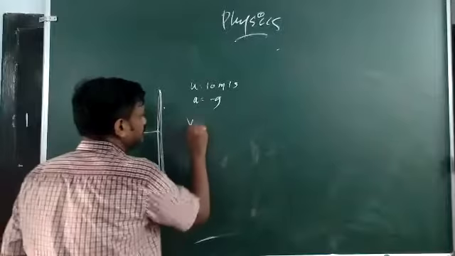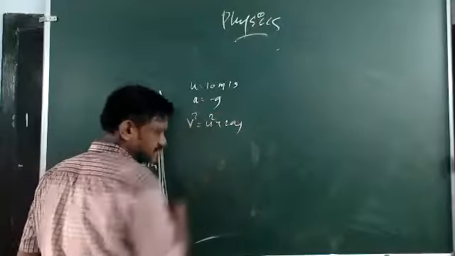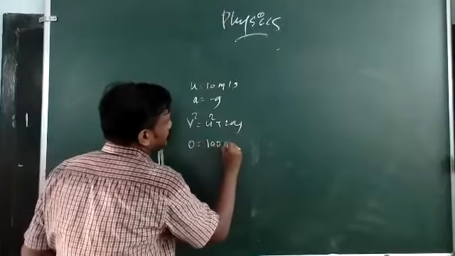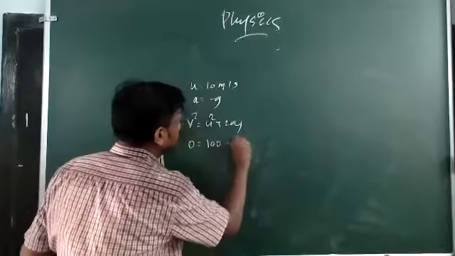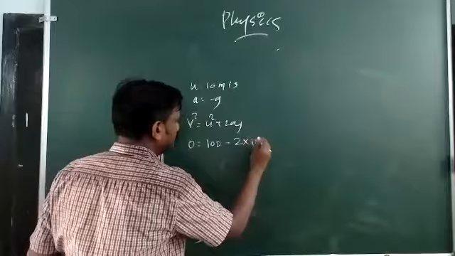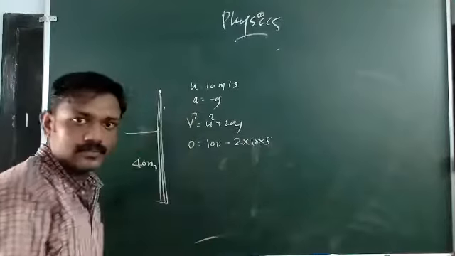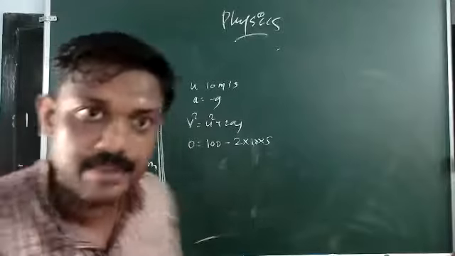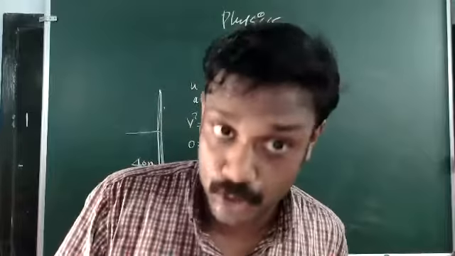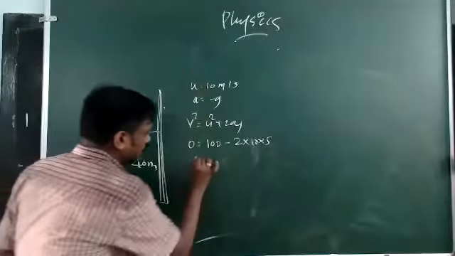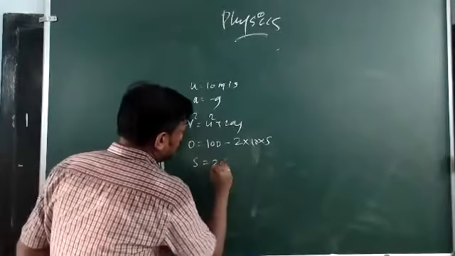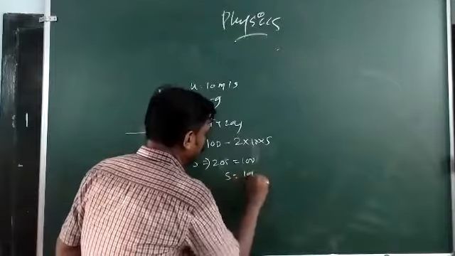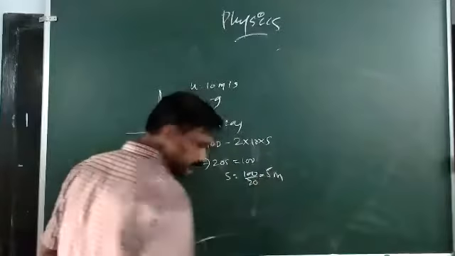So we can have v square is equal to u square plus 2as. v square is equal to 0, so u square is 100, minus 2 into 10 into s. How high can it move from the point of projection? That s you can find out. That means 20s is equal to 100. So s is equal to 100 by 20, that is 5.